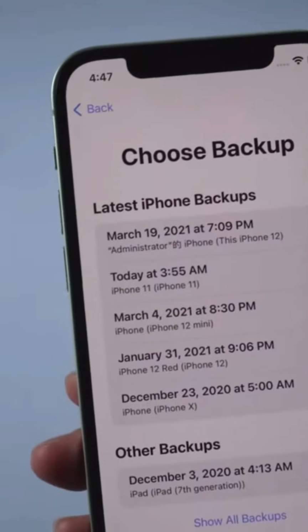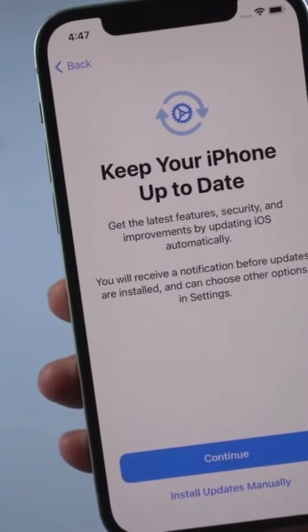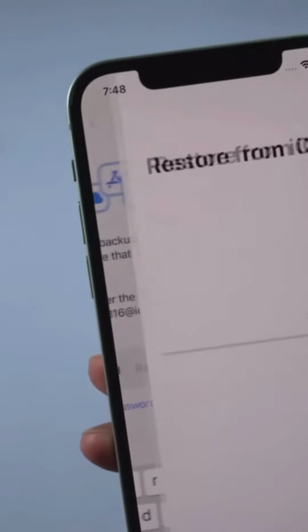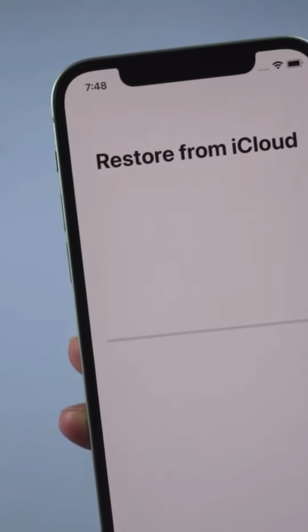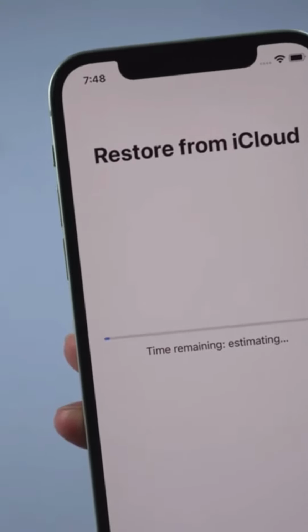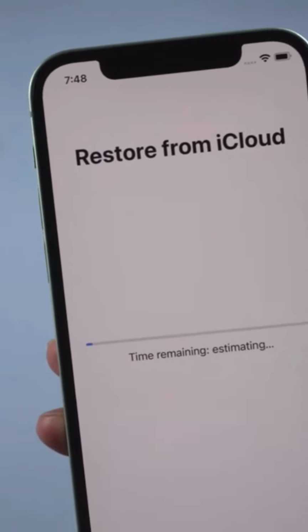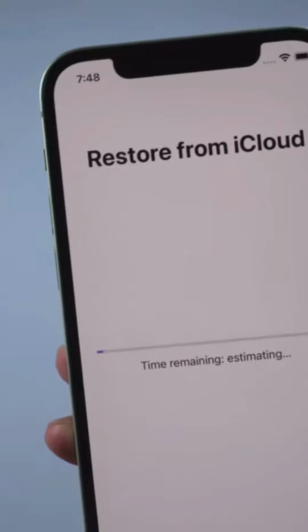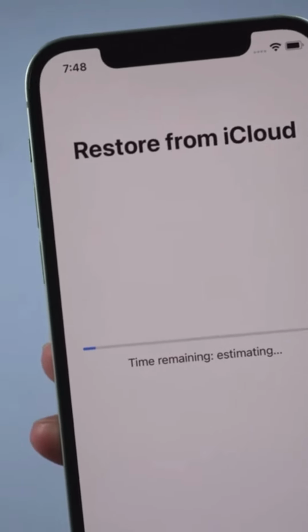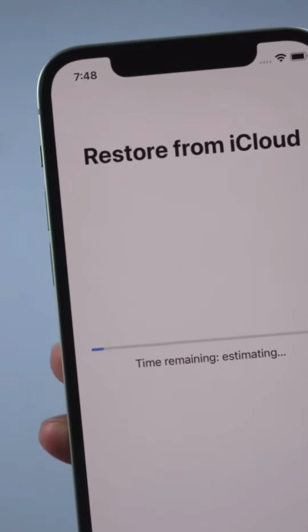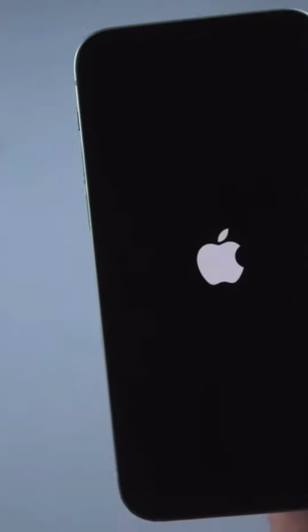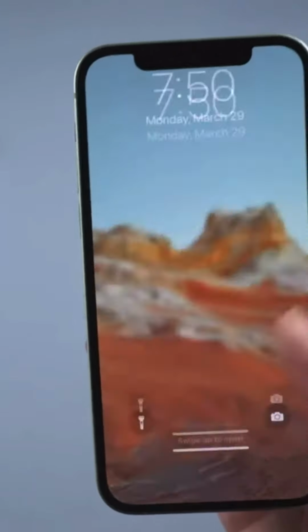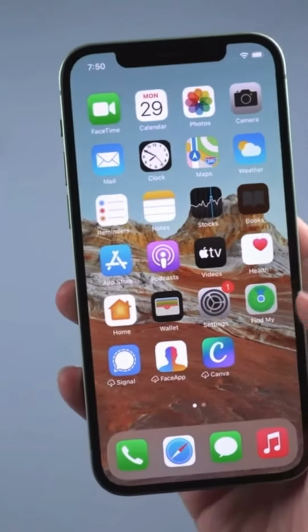So you've done almost everything. Later, it will start to restore from iCloud. The remaining time depends on how large your backup is, and also whether your Wi-Fi speed is fast or not. But anyway, just keep patient. If your iPhone is in low battery, don't forget to charge it during restore. When the restore is finished, iPhone will reboot. And all the data has been transferred to this phone now.